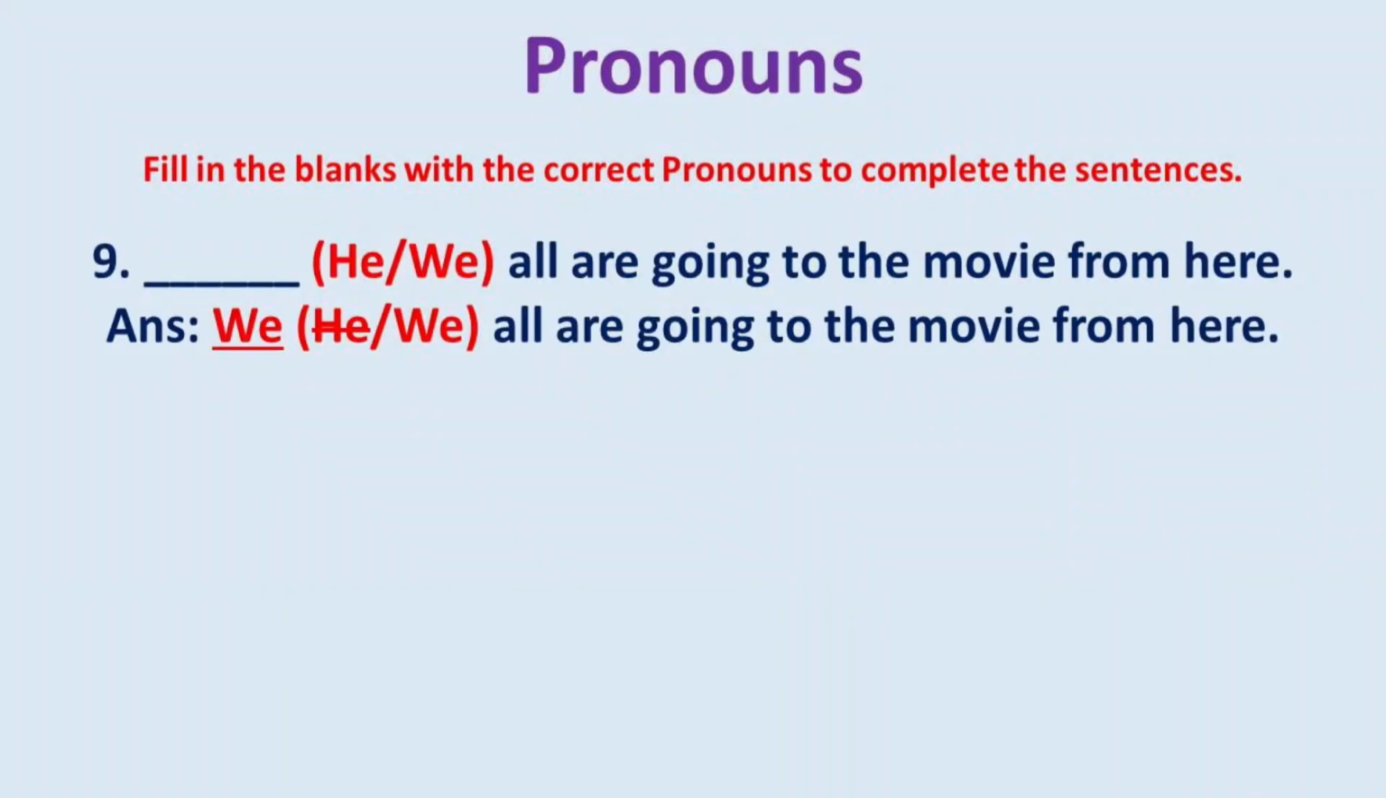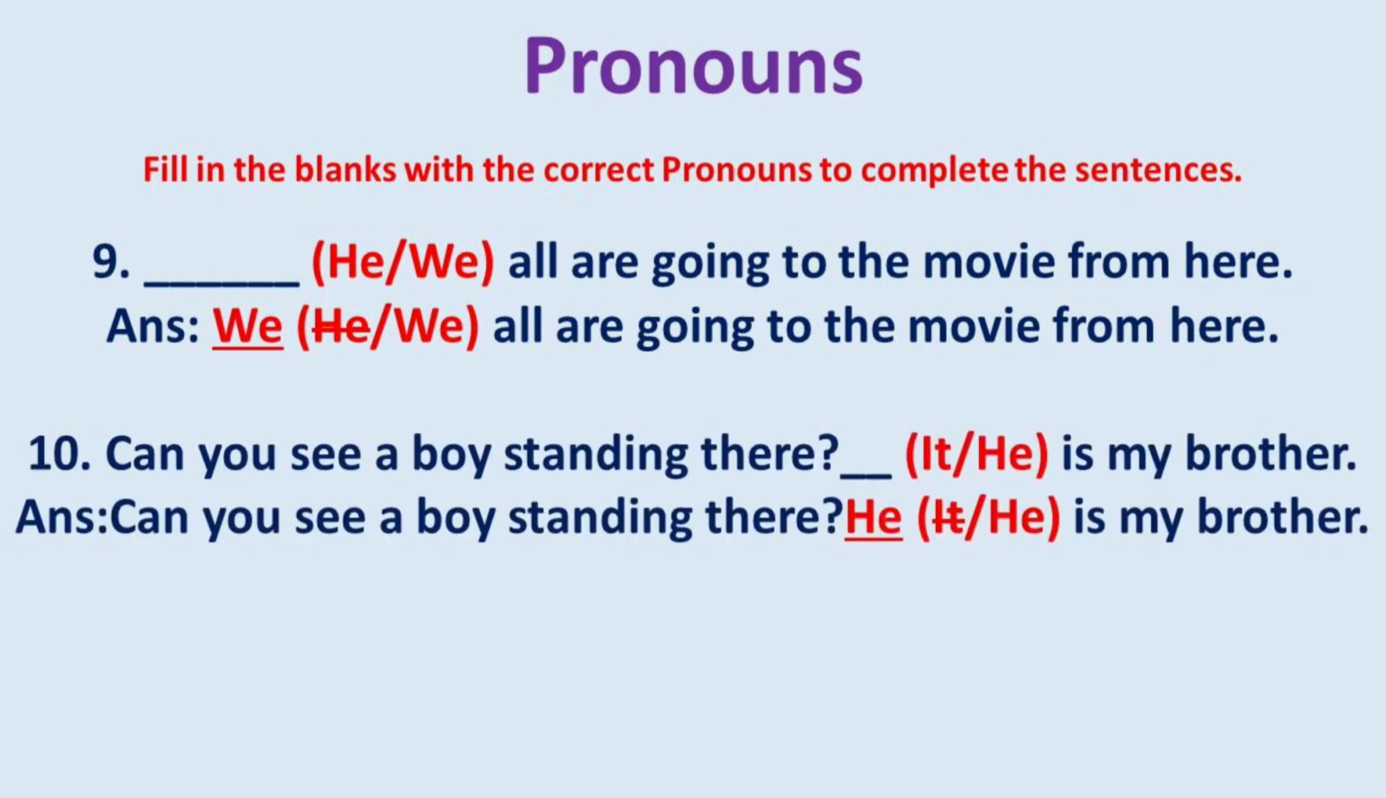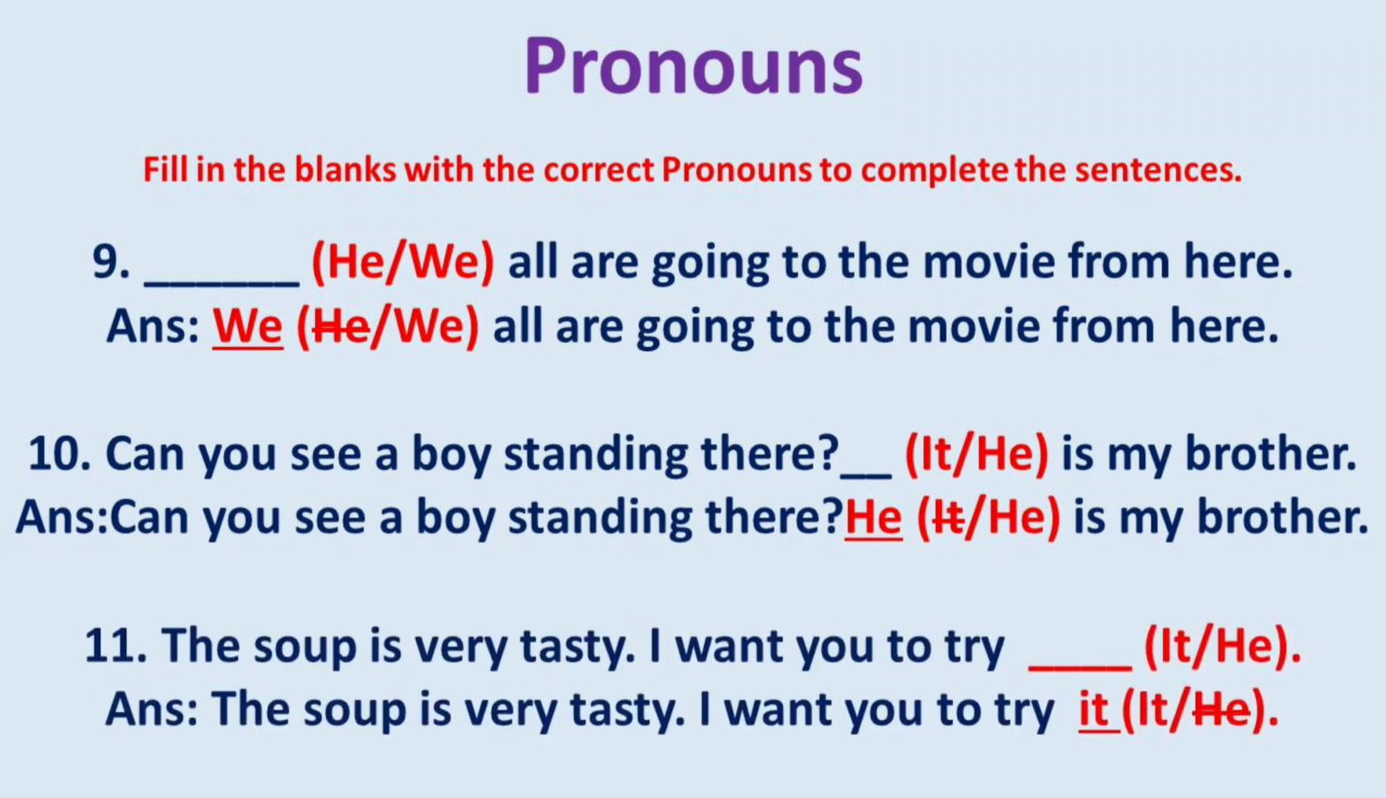9. Dash, he or we all are going to the movie from here. The answer is, we all are going to the movie from here. 10. Can you see a boy standing there? Dash, it. He is my brother. The answer is, can you see a boy standing there? He is my brother.